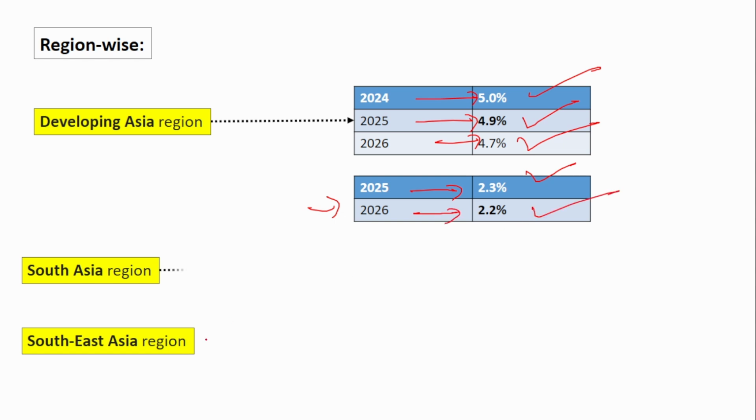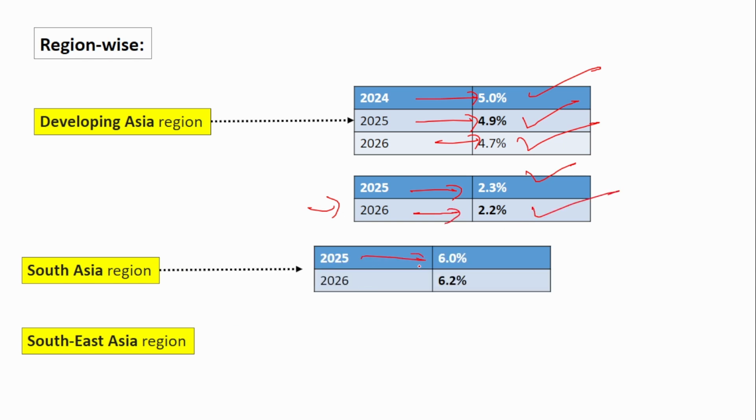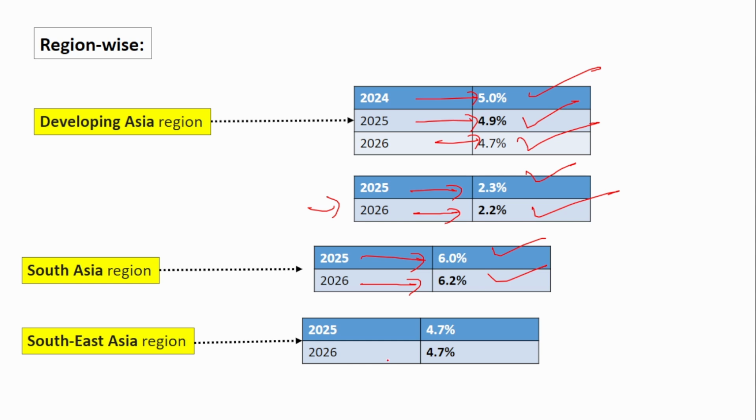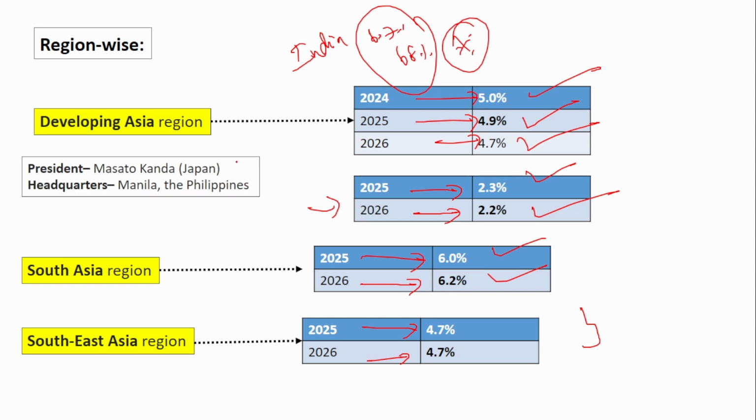Next is the South Asia region. The projection is 6% growth rate, and for 2026, 6.2%. Similarly, the Southeast Asia region is 4.7% for 2025, and again 4.7% for 2026. Remember this. The main thing that you have to remember is that of India: 6.7% and 6.8%. Please remember this. It is very, very important. The President of ADB, the Asian Development Bank, is Masatsugu Asakawa, and it is headquartered in Manila.